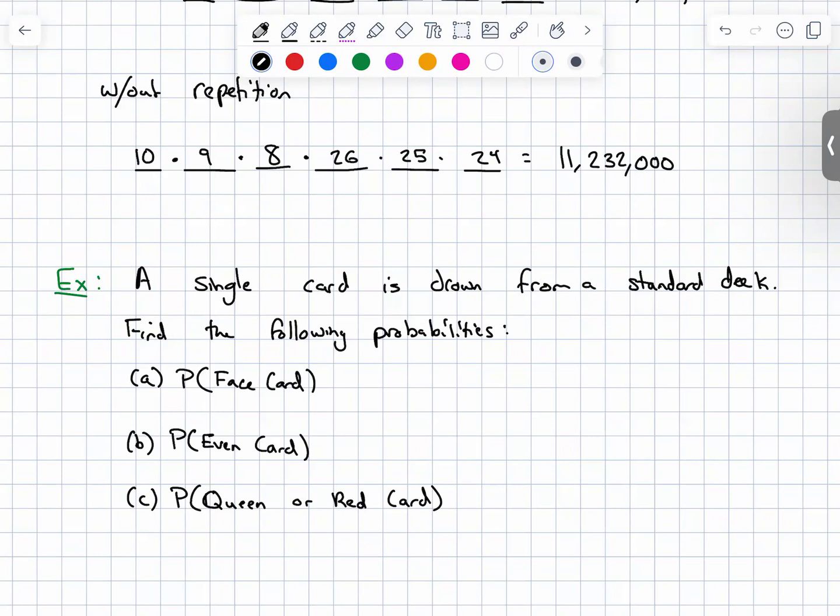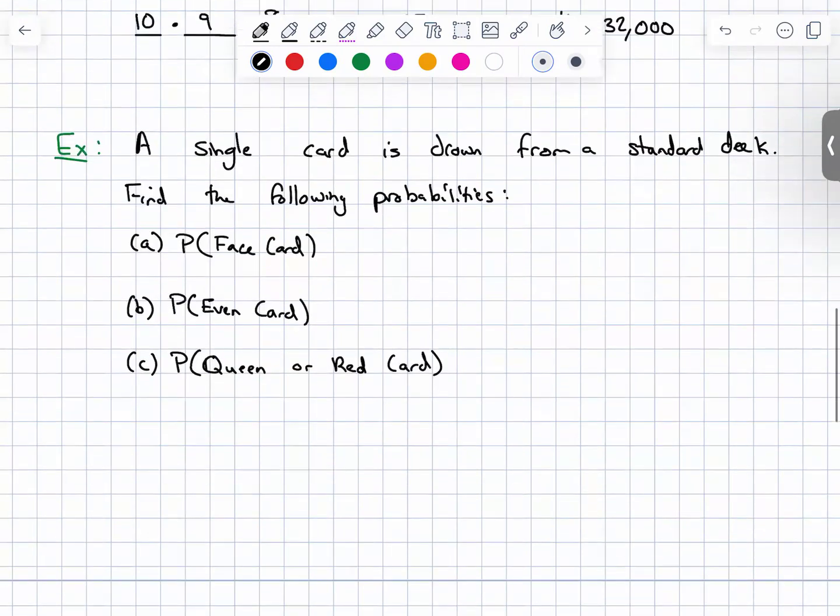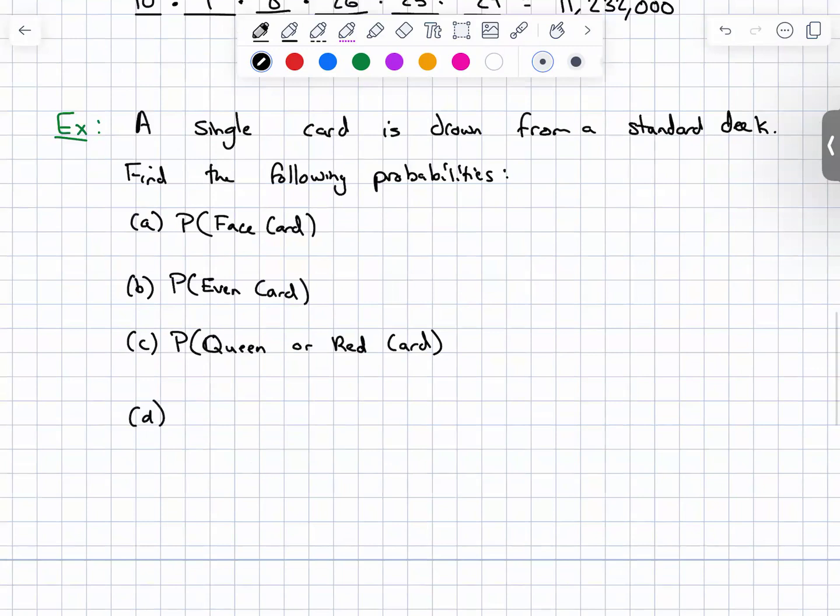An and one, okay. Yes, we can do an and question. Part D, the probability of a red and a 2.